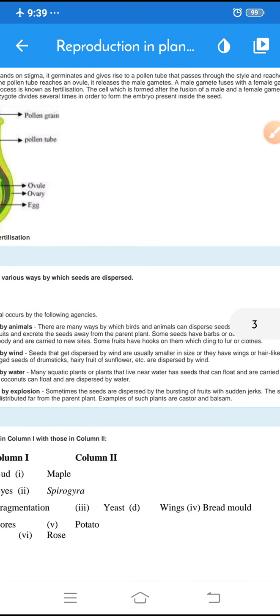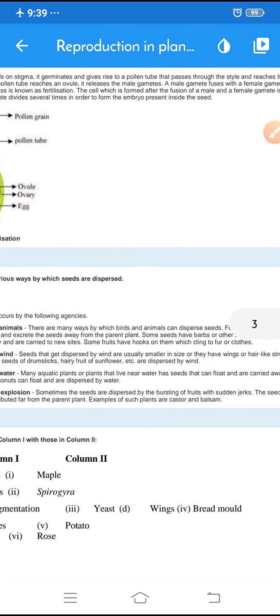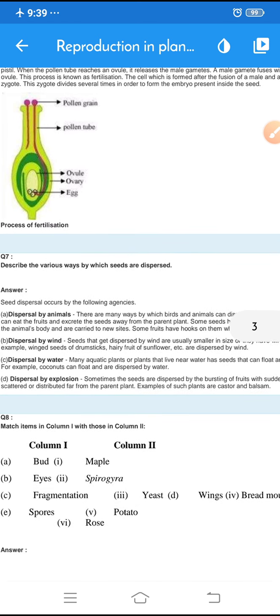The cell which is formed after the fusion of the male and female gamete is known as the zygote. Remember, this is very, very important. One cell is formed, and the cell formed after the fusion of male and female gametes is known as the zygote.